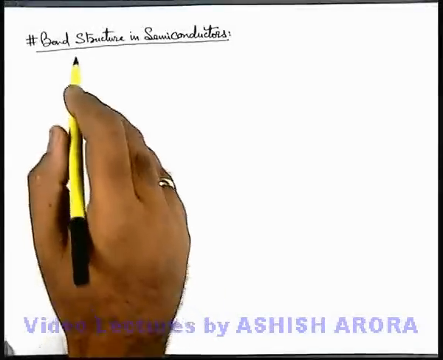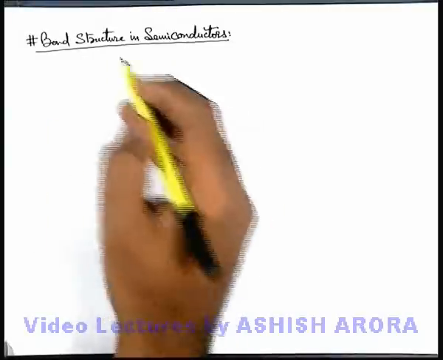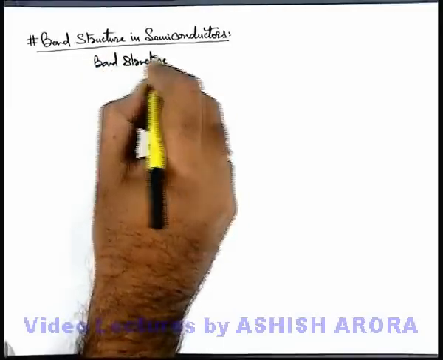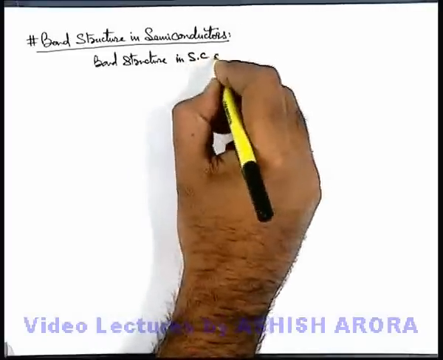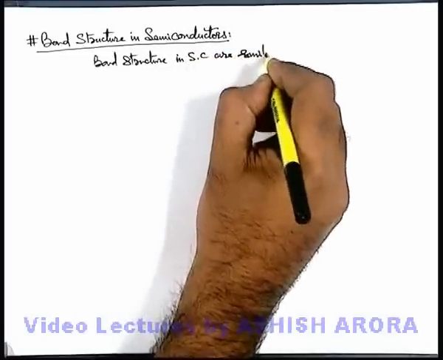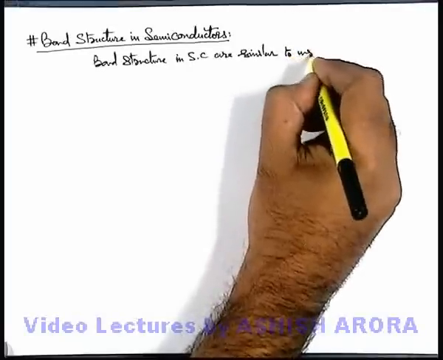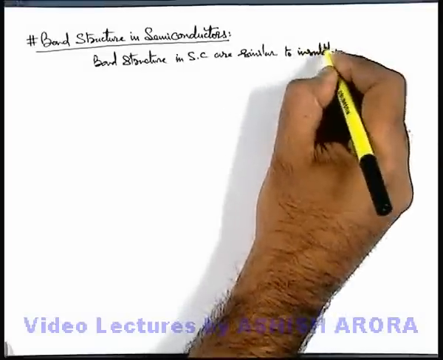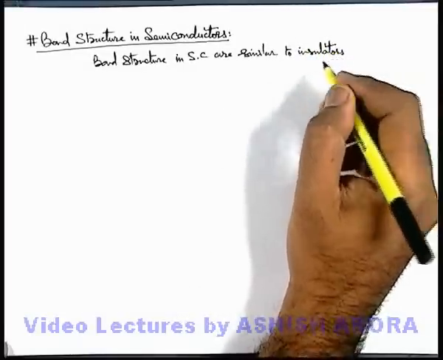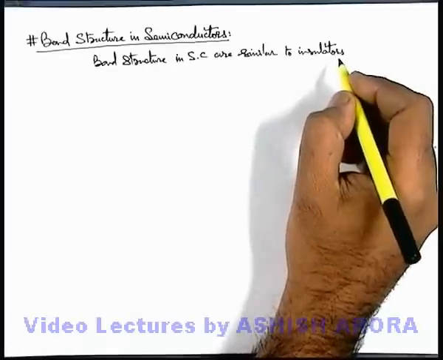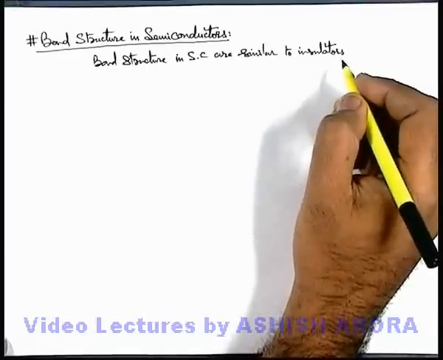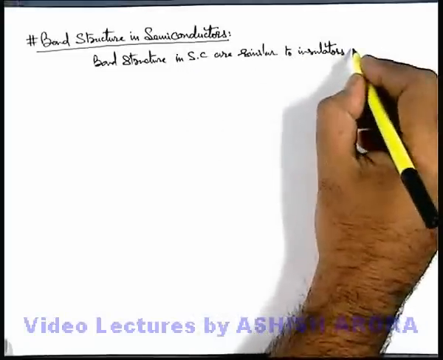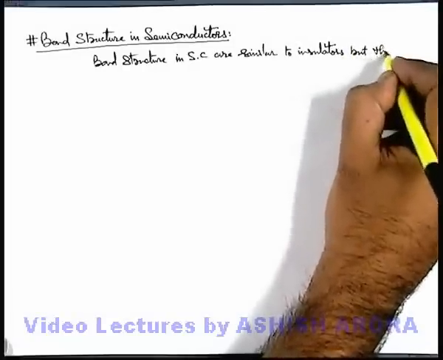Let us study the band structure in semiconductors. For this we can write that band structure in semiconductors are similar to insulators, which we have just now studied in the previous article, that in insulators conduction band exists high above the Fermi level in valence band. But here we can say band structure in semiconductors are similar to insulators, but these have